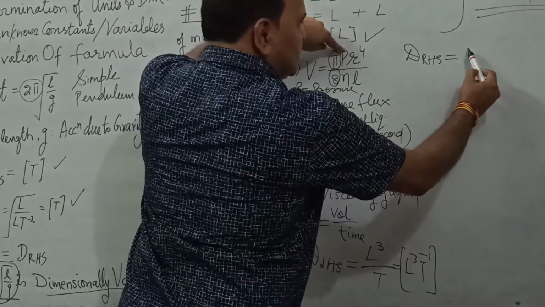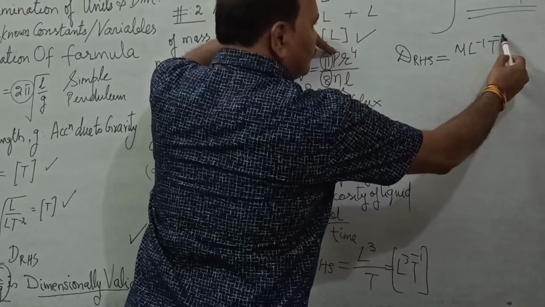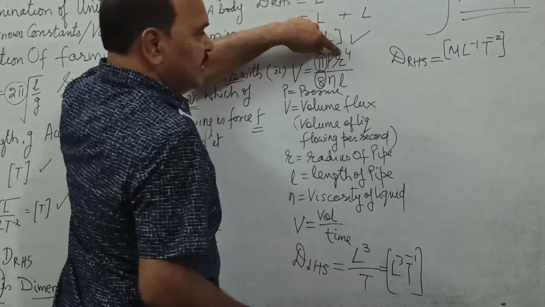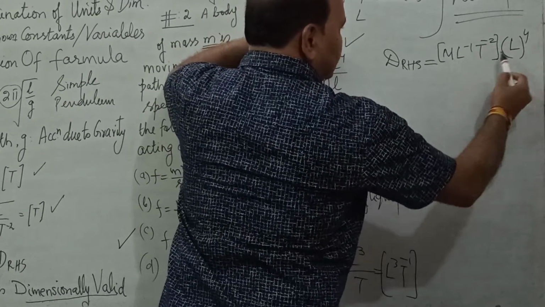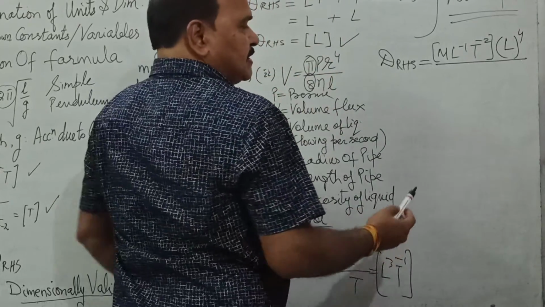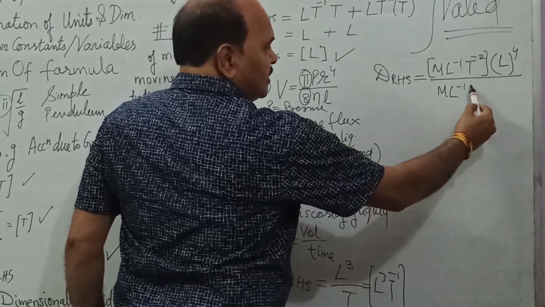The dimensional formula of pressure is ML^-1 T^-2. This is the formula for pressure, which is force upon area. And what is this radius? The radius dimensional formula is L. Power 4 means we put 4 like this. What is this eta? Eta we have already studied has the dimensional formula ML^-1 T^-1.